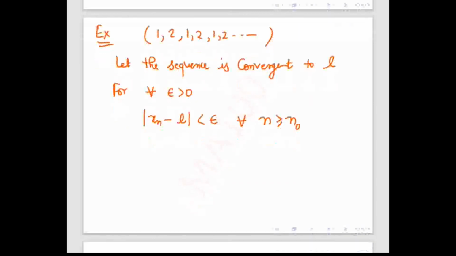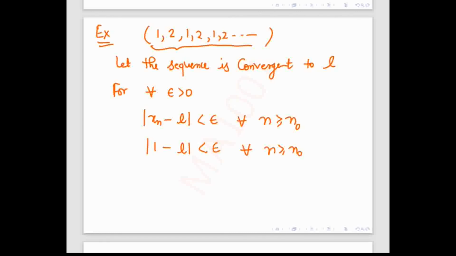So now I want to prove that this is wrong. Xn can be either 1 or 2, because there are only two types of members here. So that means this condition will be true: mod of 1 minus L is less than epsilon for all n bigger than n0.